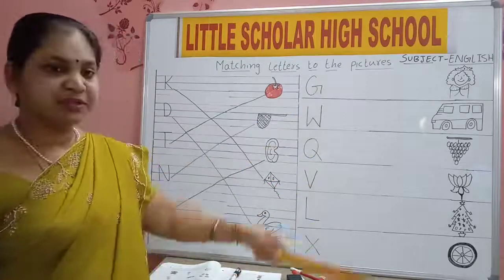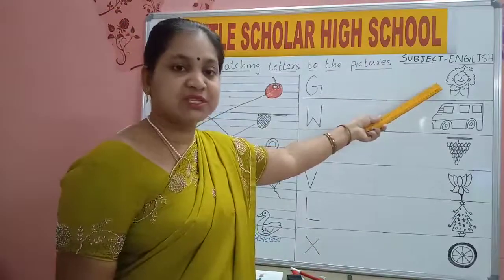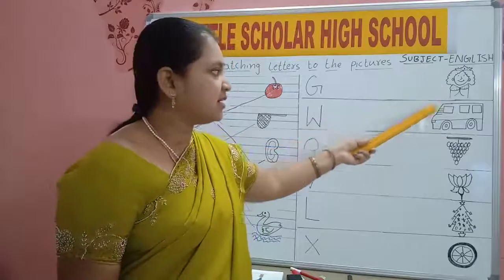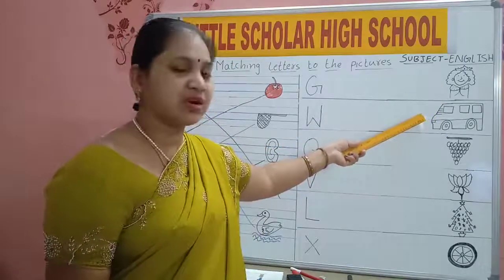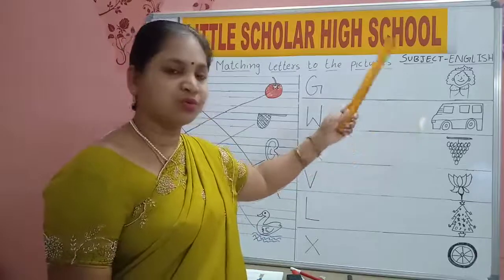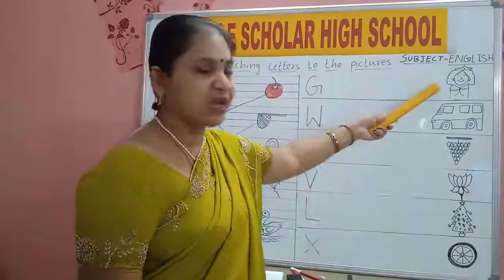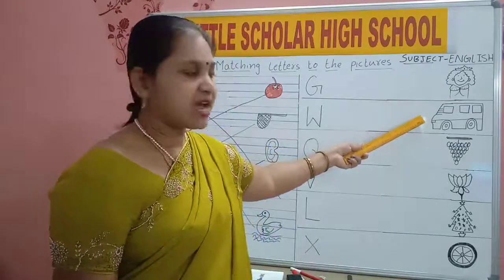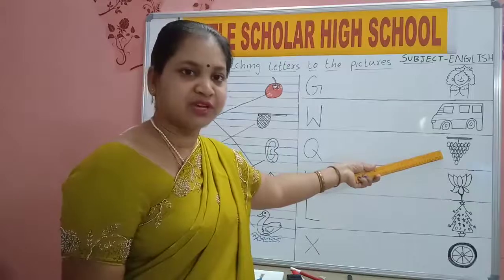Now shall we read the pictures? Which picture is this? Queen. Here, van. Yes, van. You all like to sit in the van and go for an outing, no? Queen, van. And what is this? Grapes. You all like to eat fruit, grapes?